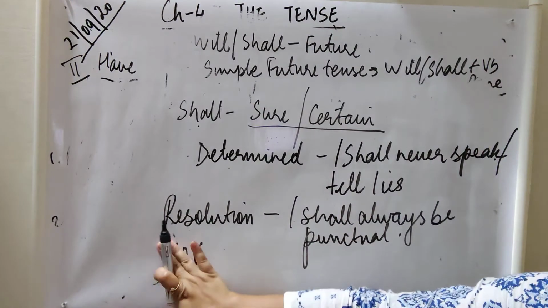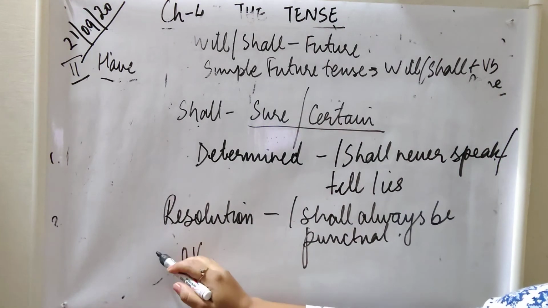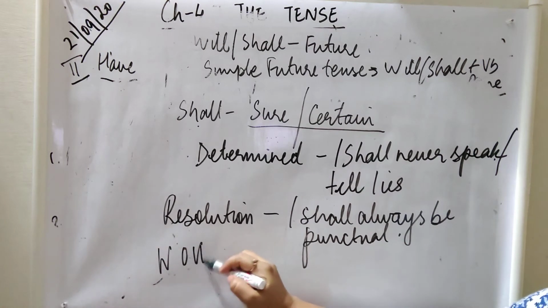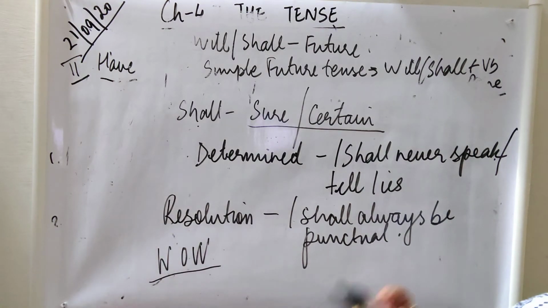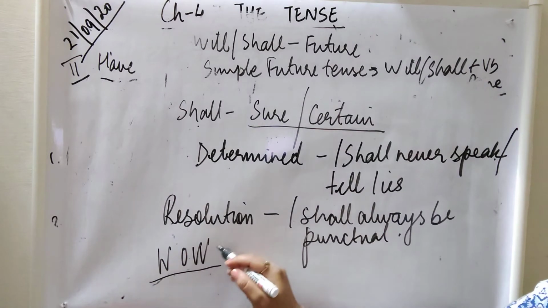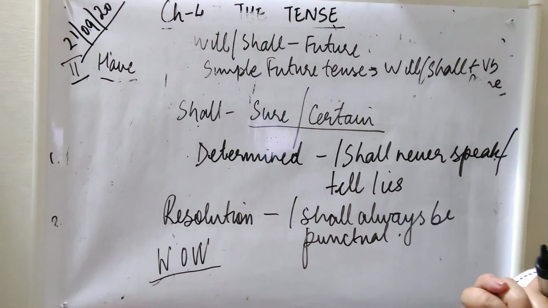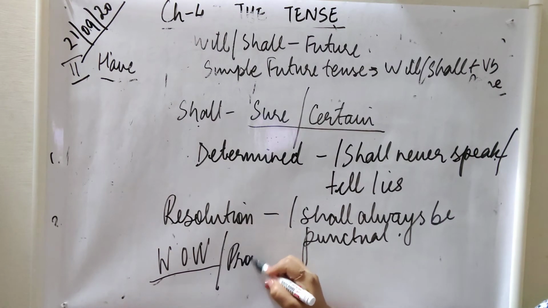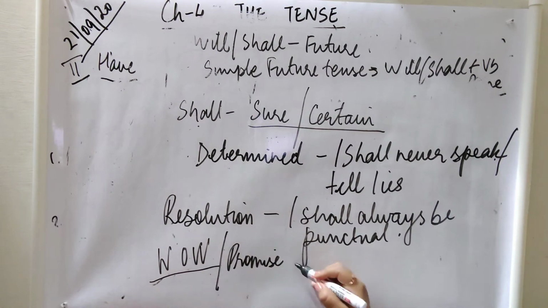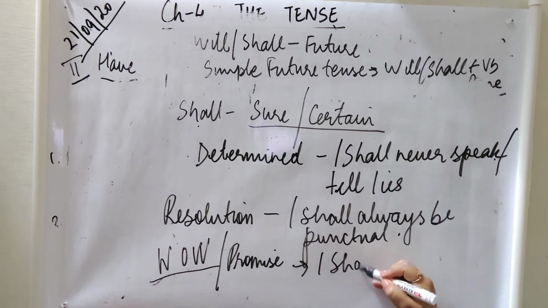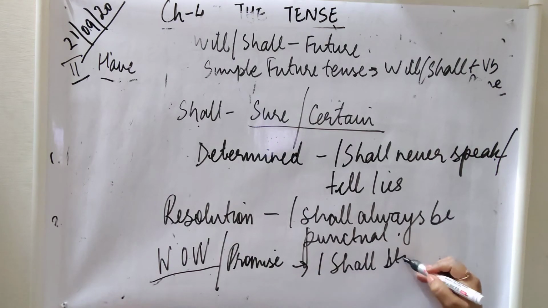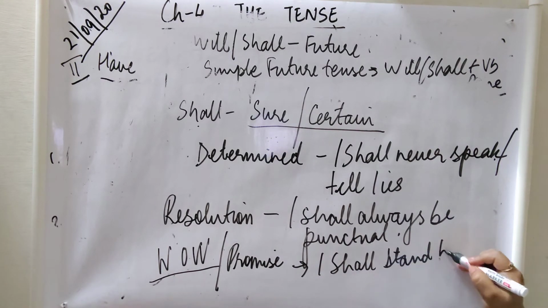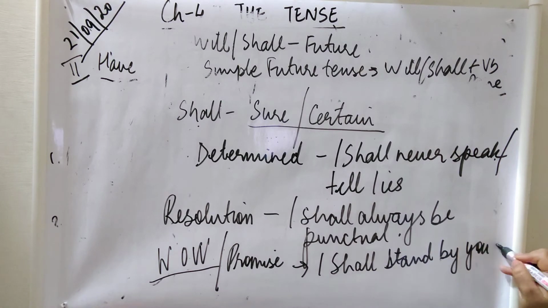When you take a vow. Now vow is one, the exclamatory word, but vows are those promises. When you promise someone, you say I shall stand by you forever. Okay, so that's a vow.